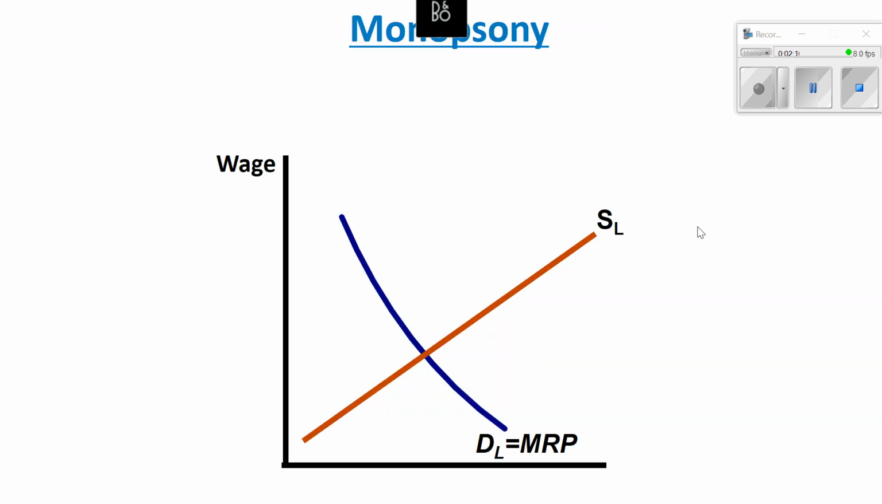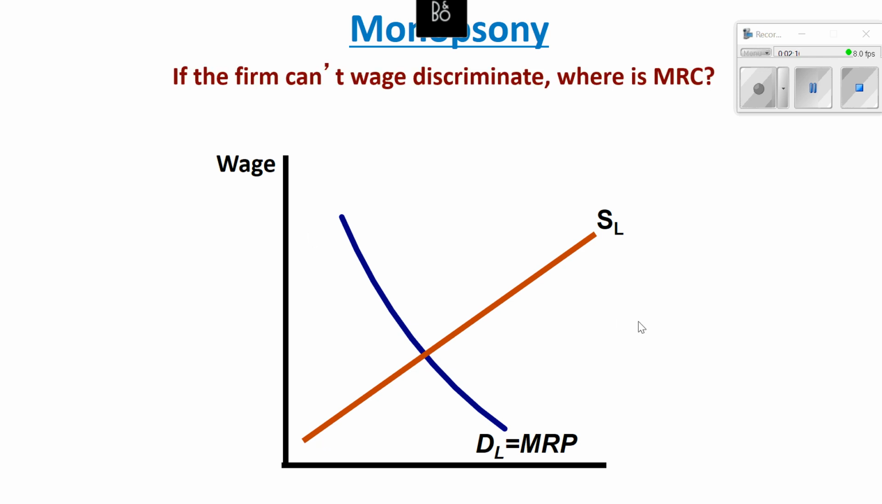So when you look at a graph of a monopsony, okay, this would be perfectly competitive, supply of labor, demand of labor. If the firm can't wage discriminate, where is the marginal resource cost, or where is the wage? So here is the MRC, and you'll notice that the MRC is increasing because once again, as you hire each additional worker, you have to increase the wage in order to do so. So the firm is still going to hire where MRP equals MRC, so they're still hiring right here.